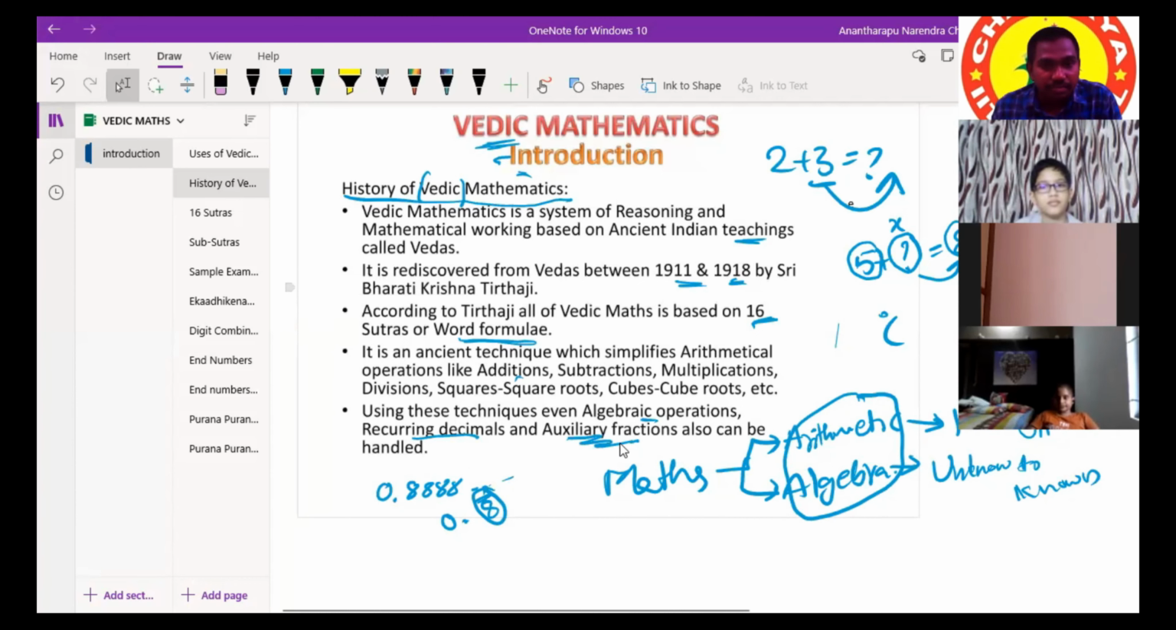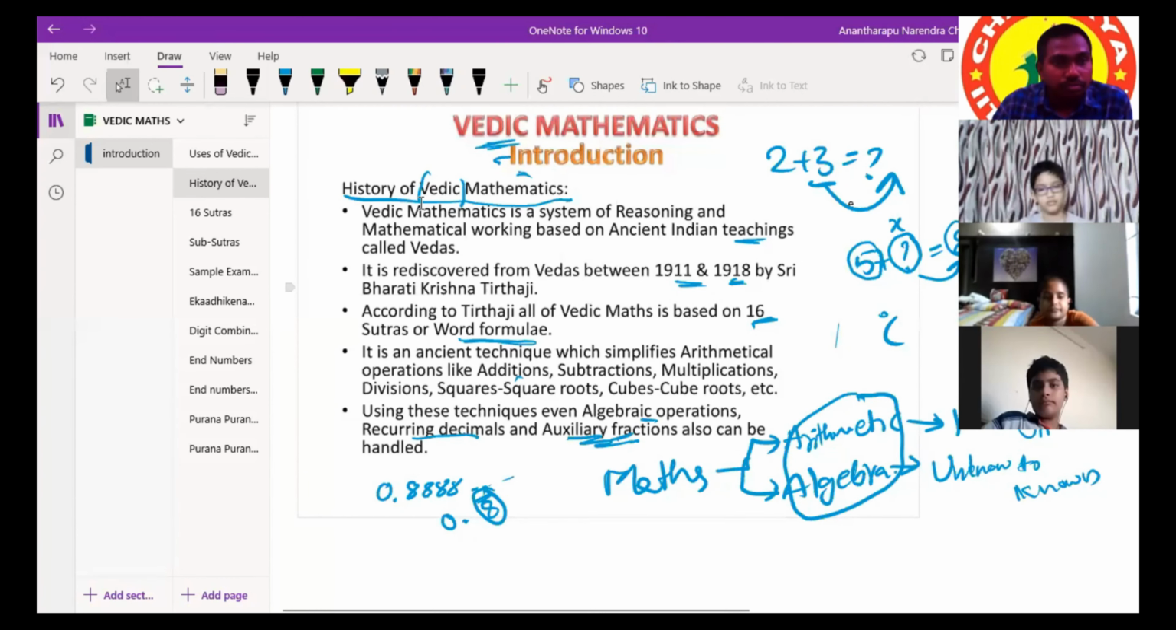Auxiliary fractions means, in the denominator, if one or more than one nines are there, it will be called an auxiliary fraction. Suppose 19, 29, 299 or 399, like these fractions. This type of fractions also can be solved using Vedic maths technique.